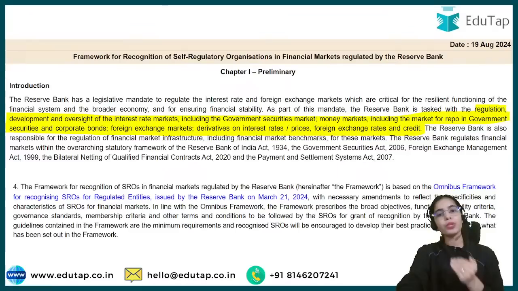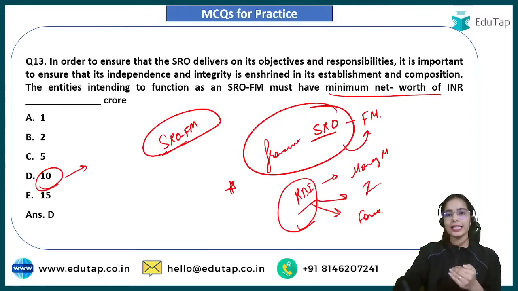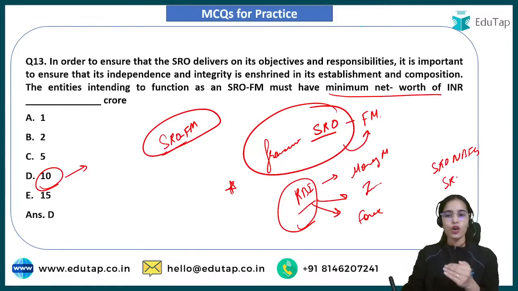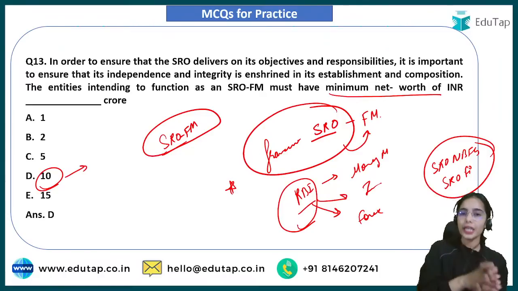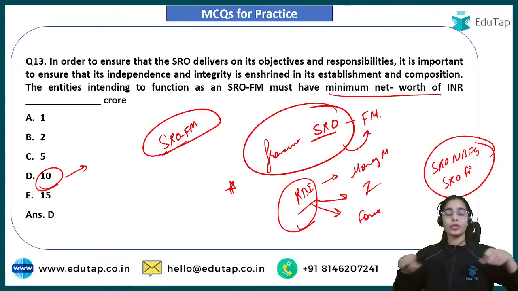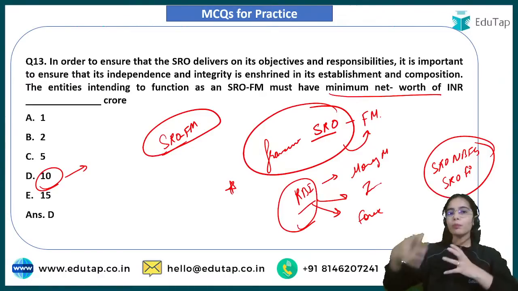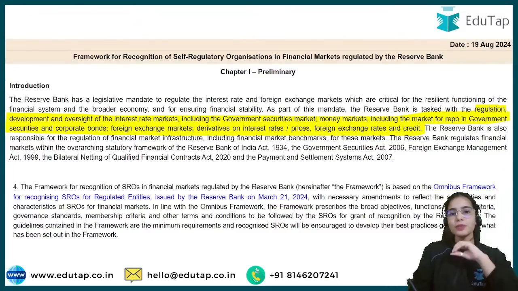If you see the SRO for NBFCs and the SRO for fintech, they have different net worth requirements, while the SRO for the financial market has its own net worth requirement, because financial markets are quite complicated.